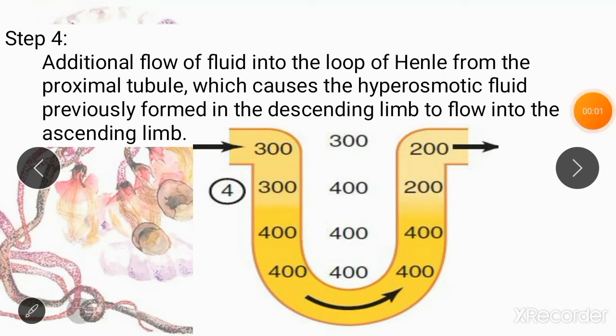So now again the transporters present in the ascending limb of loop of Henle are going to act on this new column of fluid and pump out solutes until there is a gradient of 200 milliosmoles present between the nephron and the renal interstitium.